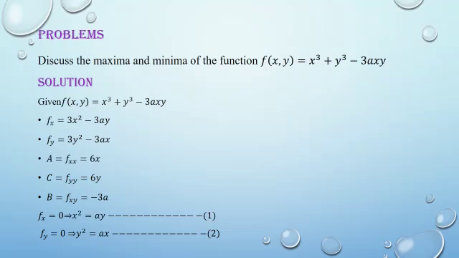Third one, fxx. That is double time differentiation of given function with respect to x variable. That is 6x. This value is denoted by the letter capital A. Fourth one, fyy. That means differentiation of given function with respect to y variable twice. The value is 6y. This value is denoted by the letter capital C.